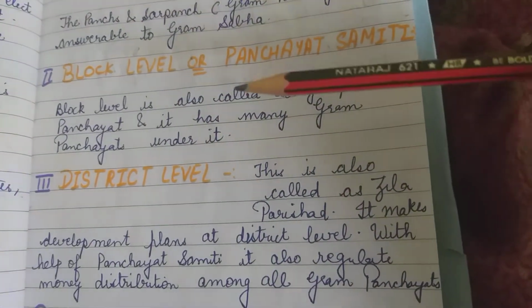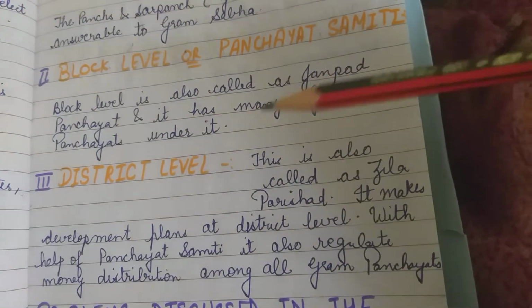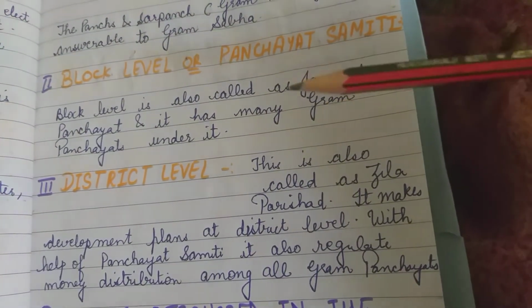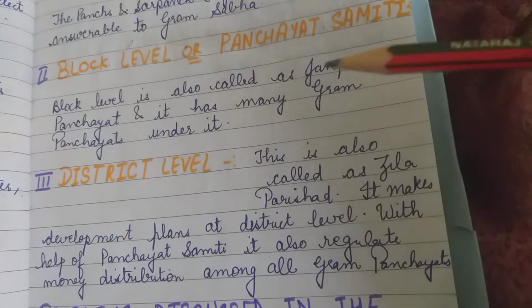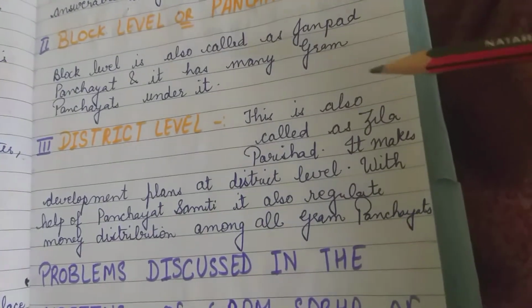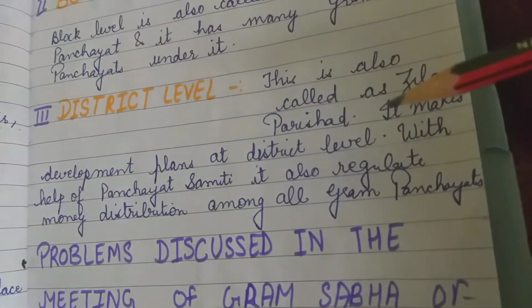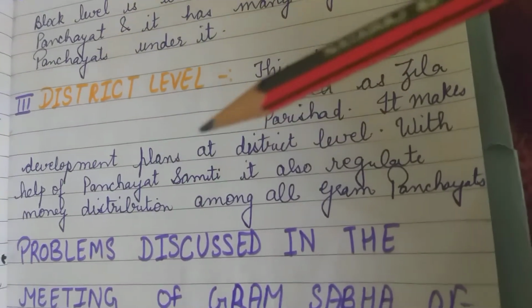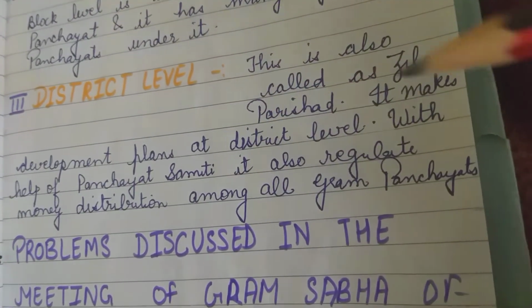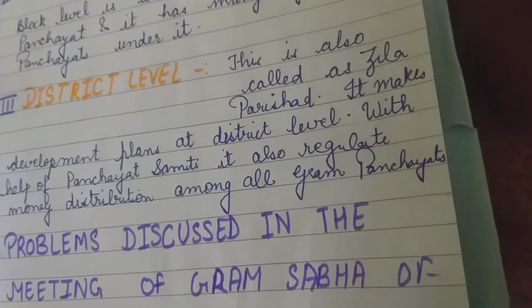Then block level or panchayat samiti. Beta, block level is also called janpad panchayat or panchayat samiti, and it has many gram panchayats under it. District level is also called zila parishad. It makes development plans at district level. Okay, with the help of panchayat samiti, it also regulates money distribution among all the gram panchayats.